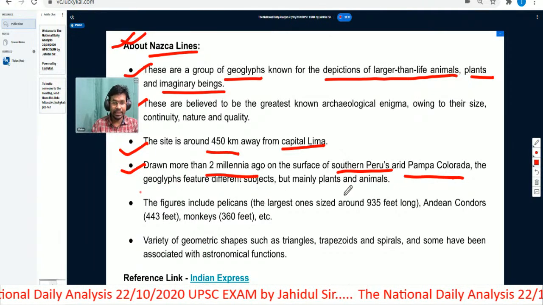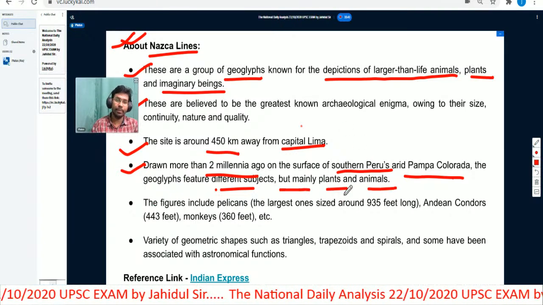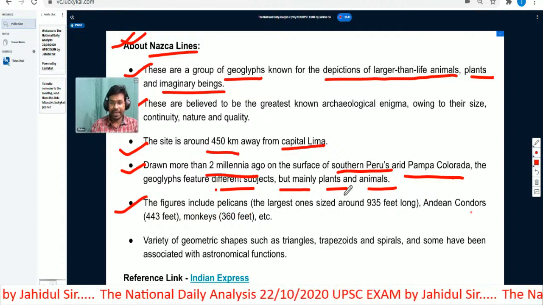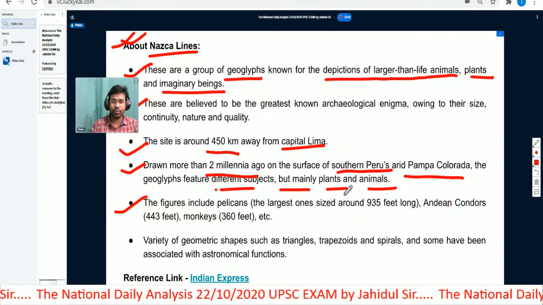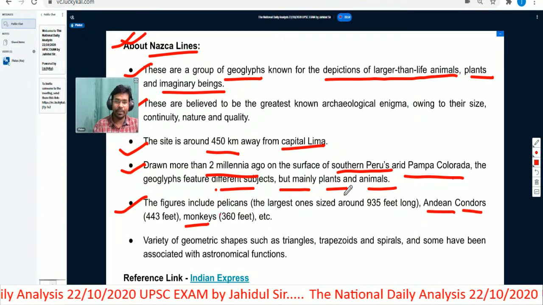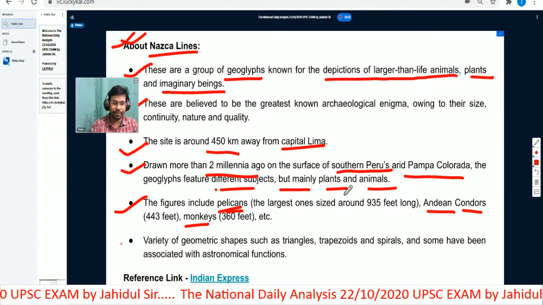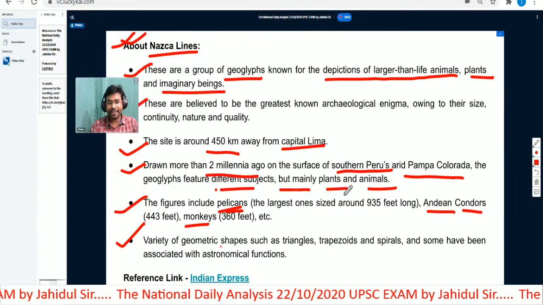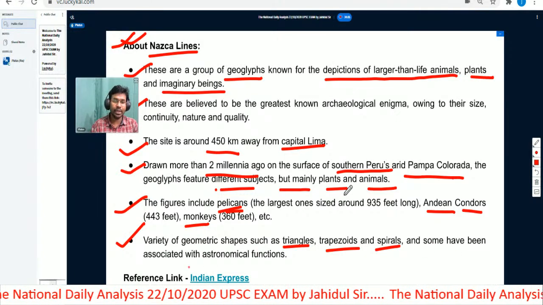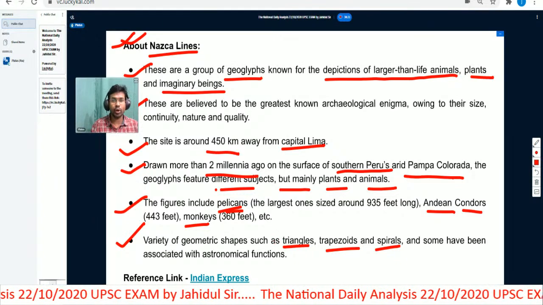The geoglyphs feature different subjects, but mainly plants and animals. The figures include pelicans, Andean condors and monkeys. You might not have heard about some of these animals, so if you want to learn about them, you can search on Google and you will get pictures. Then there is a variety of geometric shapes such as triangles, trapezoids and spirals, and some have been associated with astronomical functions. So this is all about Nazca Lines and geoglyphs.